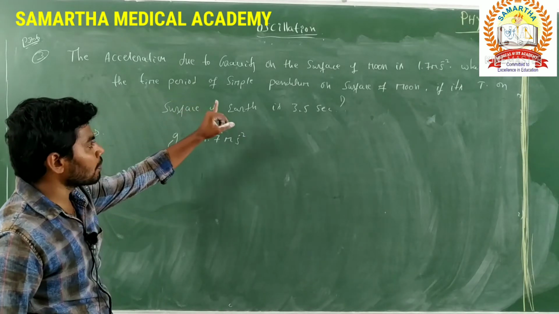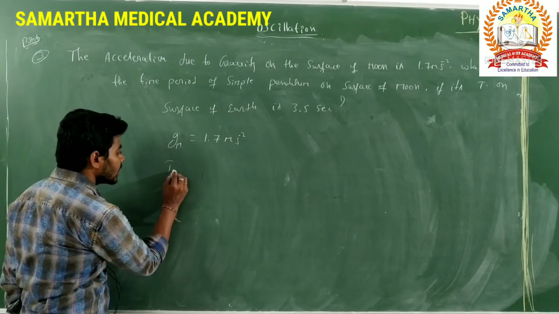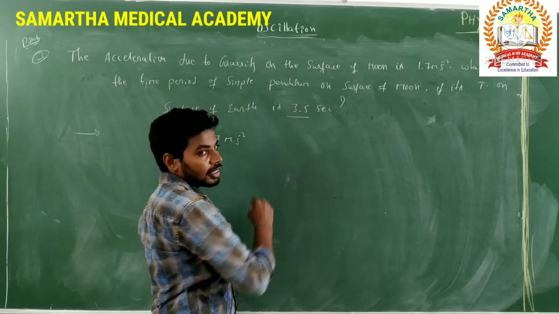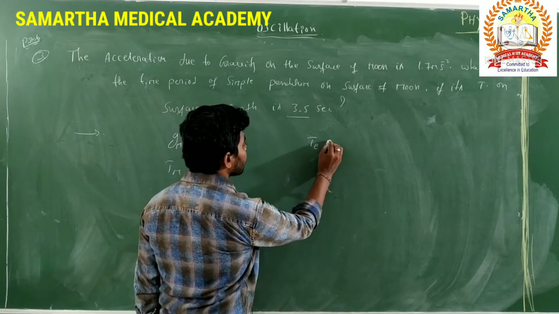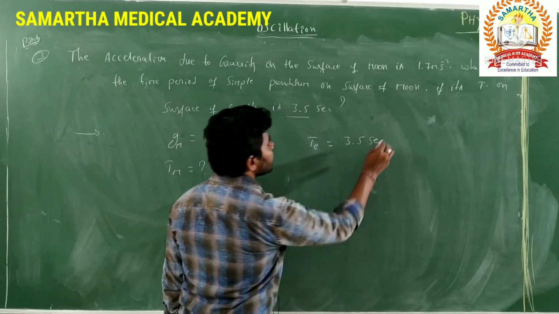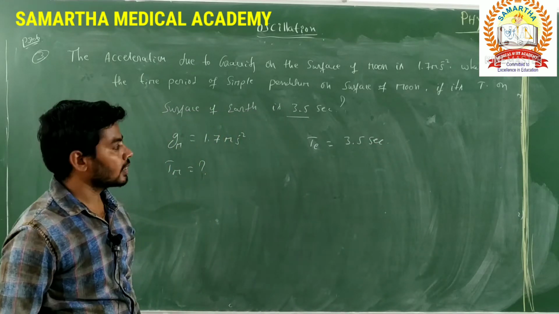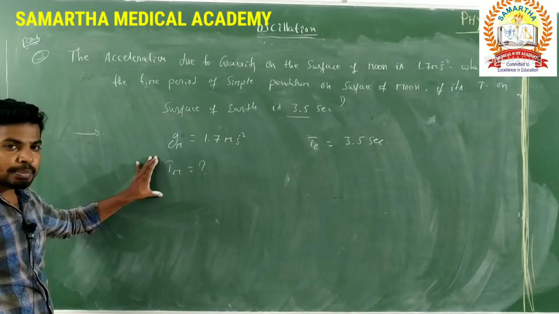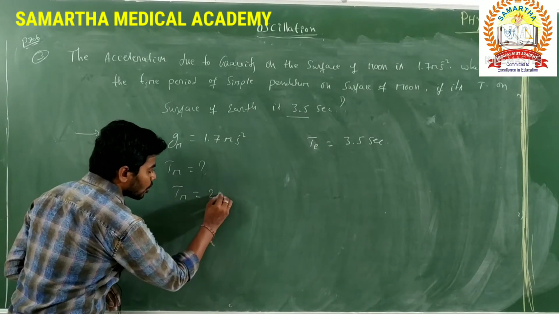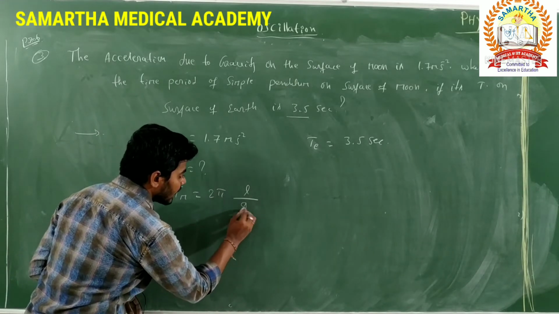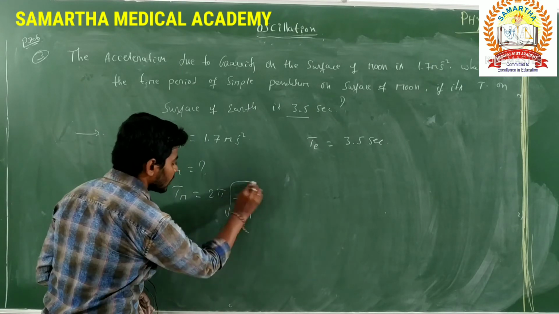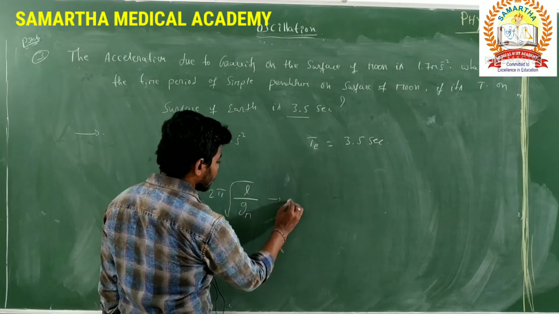Then what is the time period of a simple pendulum on the surface of the moon? That is nothing but Tm, which we have to calculate. But they have given one term, the time period on Earth, which is 3.5 seconds. Then what is the time period on the moon? Already we know the formula: Tm equals 2 pi into square root of L by Gm, where Gm is the acceleration due to gravity on the surface of the moon. This is equation number 1.